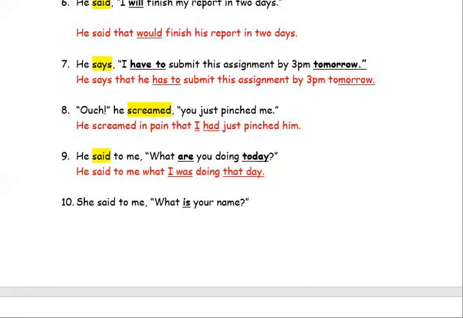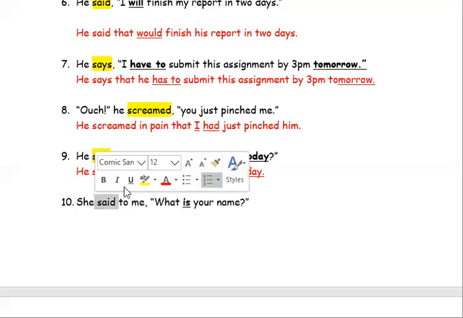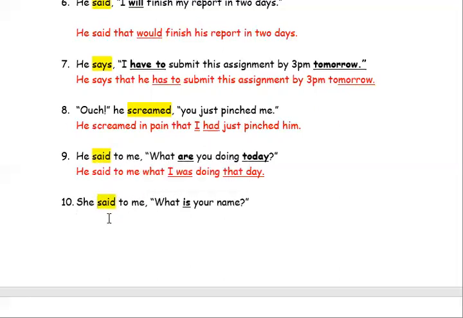Moving on. She said to me, what is your name? In this case, the introductory verb is said, and it's a question. So we're going to write it like this. She asked me, right? We can change it. She asked me what my name was. Remember, is changes to was.